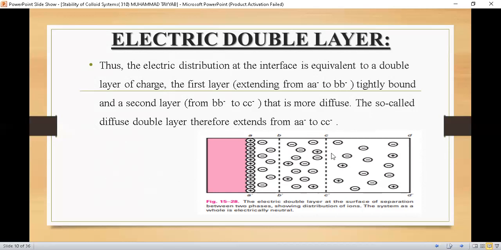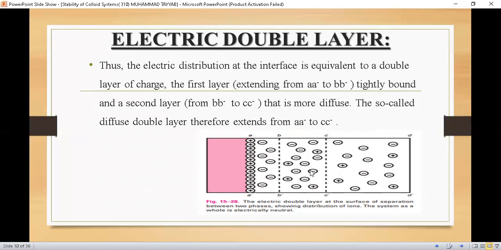But the second layer, as you can see, is not constant, and the concentration of charge will be continuously changing because there is Brownian movement in the dispersion medium. So up till now we have cleared the idea of what an electric double layer is in a dispersion system.